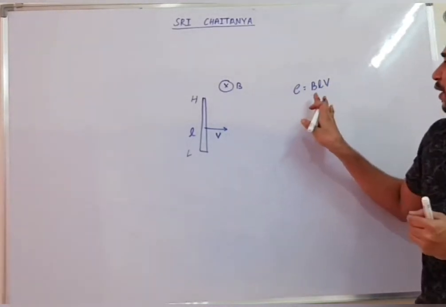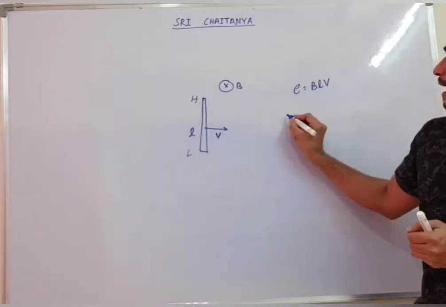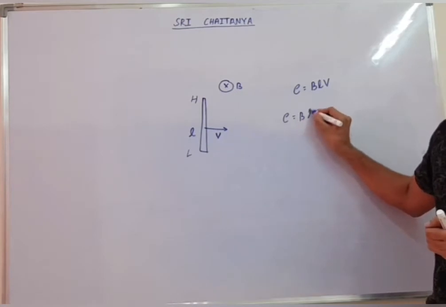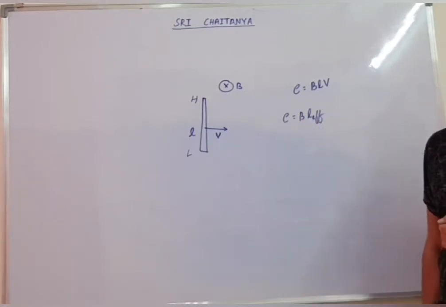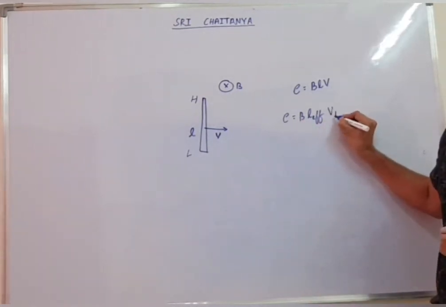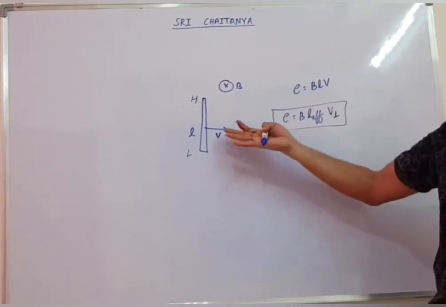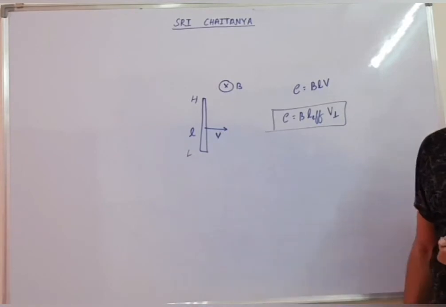But actually it is not simply BLV. Its actual value is EMF equals B into L effective into V perpendicular. Always you have to see the effective length, because tomorrow a straight wire will not always come. They may give you a loop, they may give you a curve.